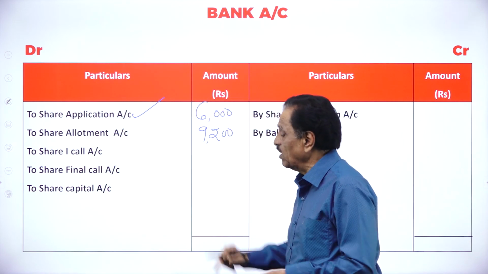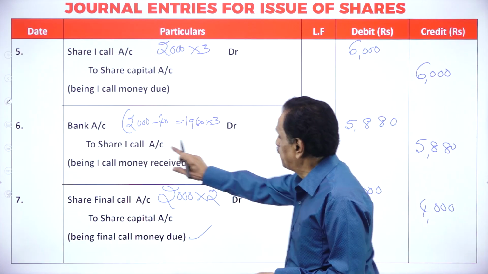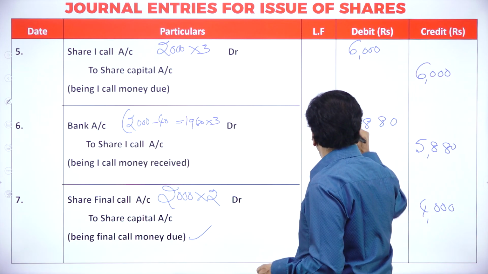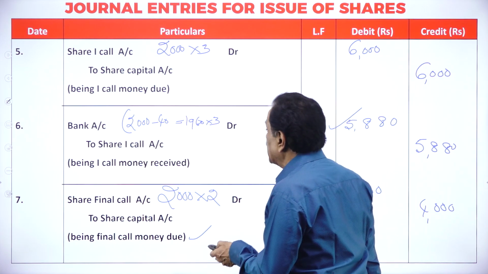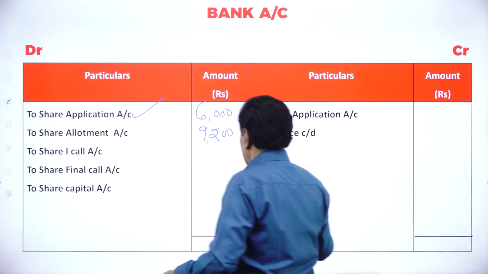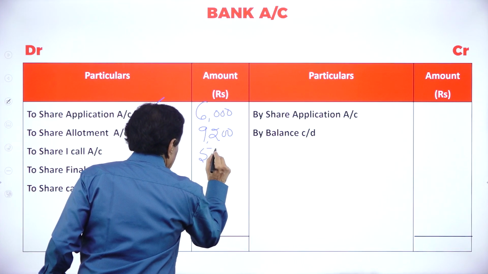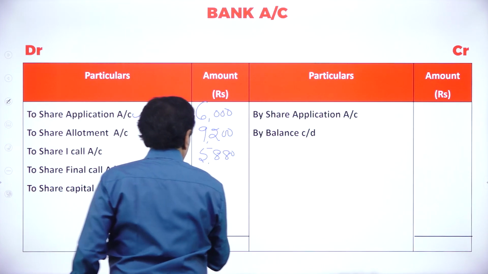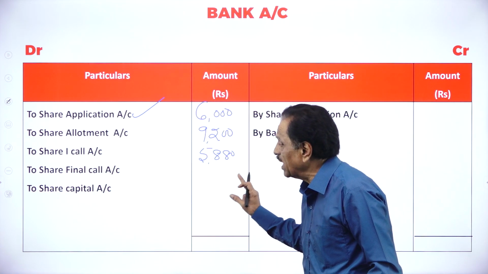Then, how much did you receive for the first call? We have to see that. Bank account debit to first call account. How much money? 5,880. You receive on the first call 5,880.